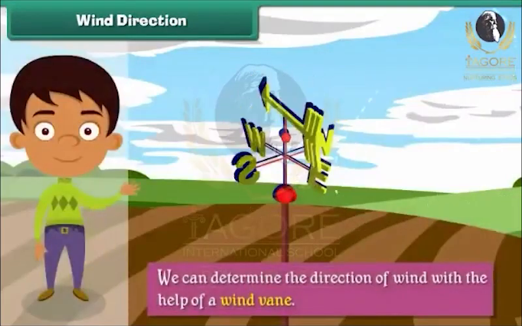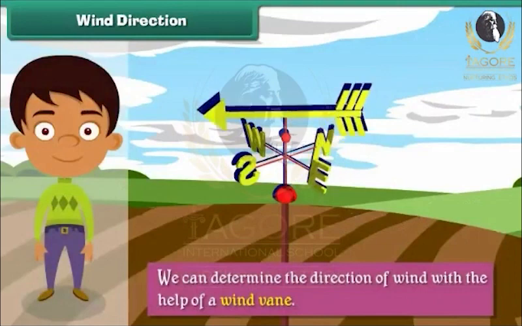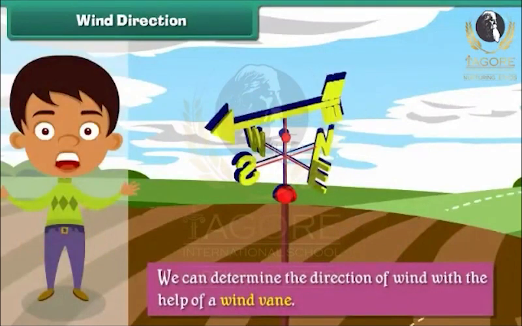We can determine the direction of wind with the help of a wind vane. The arrow of the wind vane indicates the direction from which the wind is blowing.